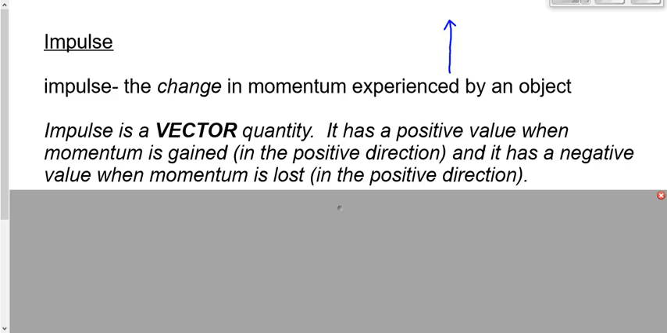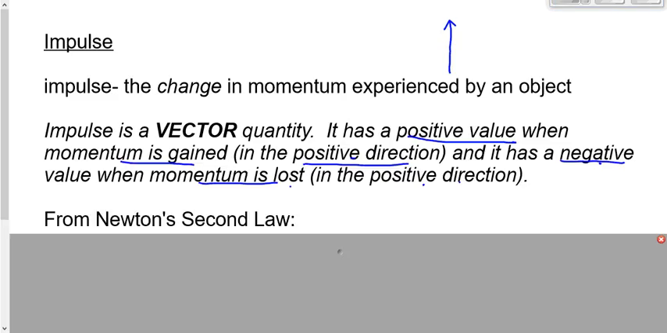Impulse is a vector. It has a positive value when momentum is gained in the positive direction, or it has a negative value when momentum is lost in the positive direction. We could just as easily say it has a negative value when momentum is gained in the negative direction, or it has a positive value when momentum is lost in the negative direction.